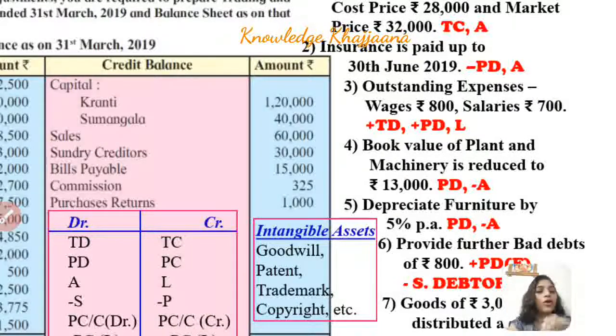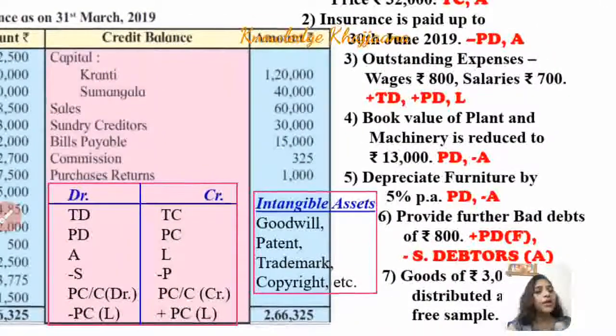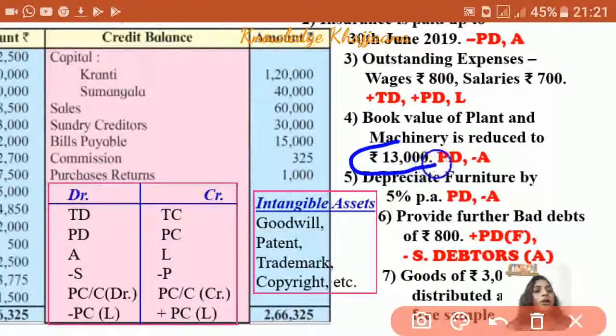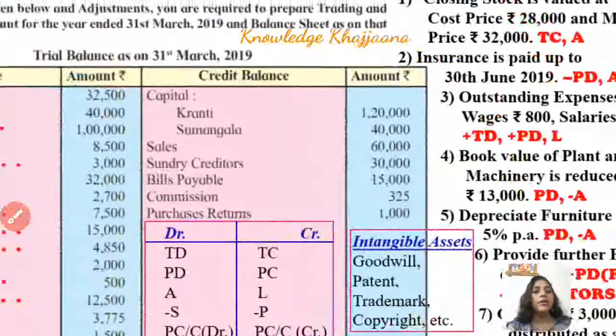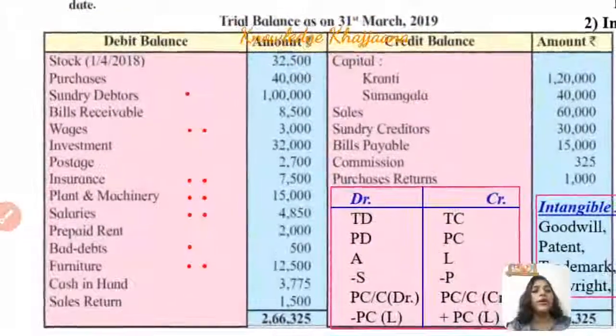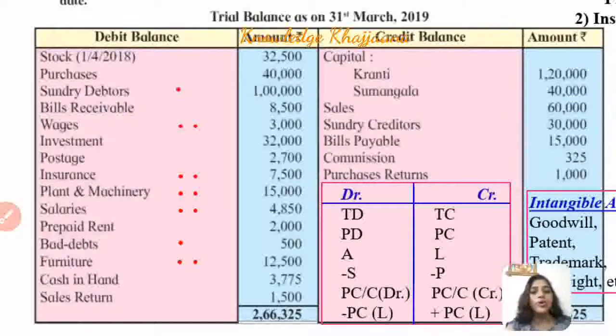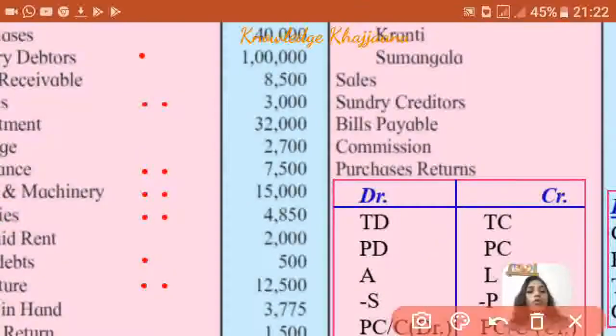The valuer is the person who values the assets. They have found the value of the plant and machinery is rupees 13,000. They have found that it is reduced to 13,000 because it has been valued. Now in this case, what can we come to know? See, this is the written down value. 13,000 is the written down value of plant and machinery. It means, what was the earlier value of plant and machinery? We have to deduct a specific amount and the written down value should come to rupees 13,000. See, the plant and machinery has the value 15,000. So we have to make 2 marks against plant and machinery. Next adjustment.